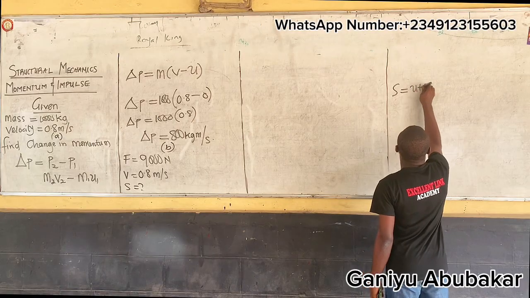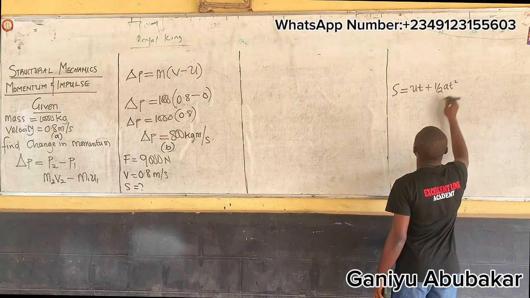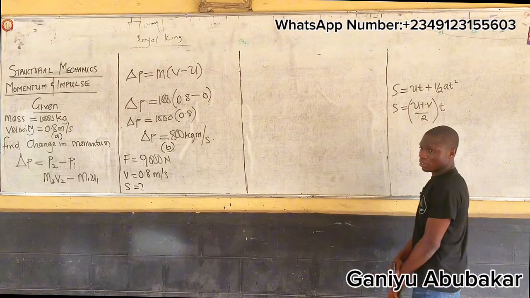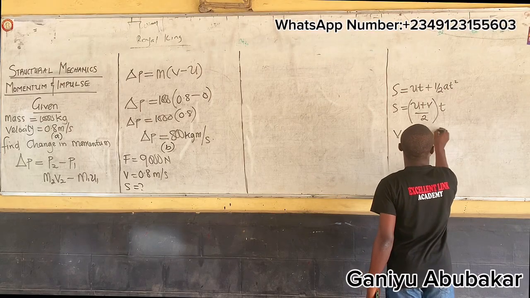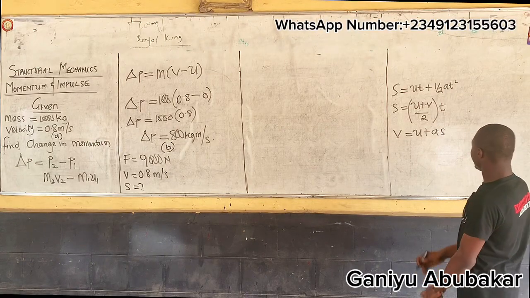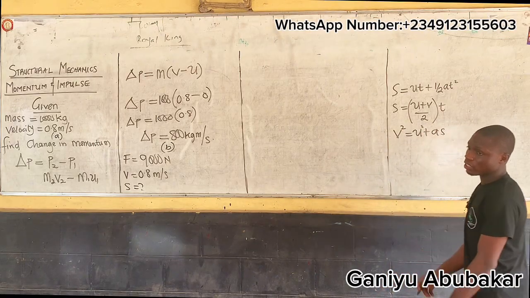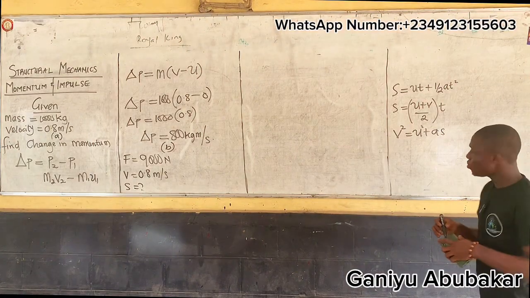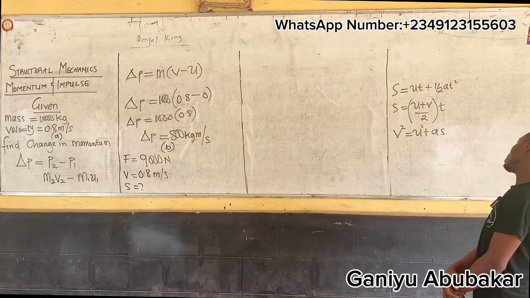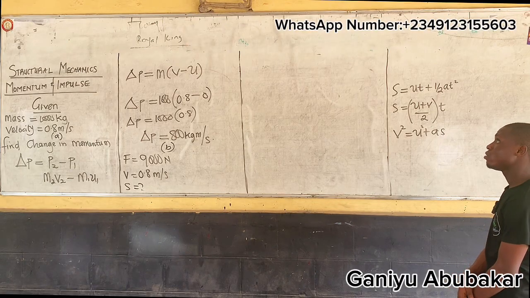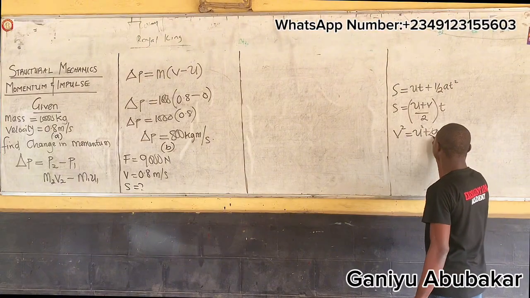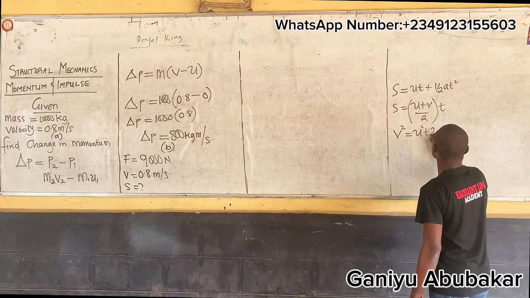S equals Ut plus half at square, or S equals U plus V over 2 into T. Also note that V square equals U square plus 2aS, or 2ax. Check.